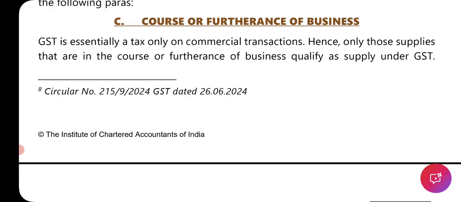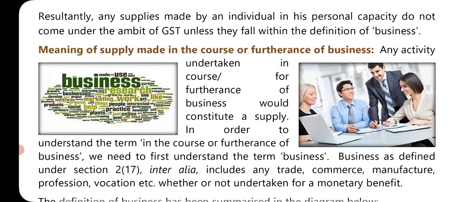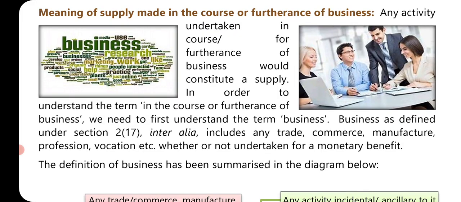GST is essentially a tax only on commercial transactions. Hence, only those supplies that are in the course or furtherance of business qualify as supply under GST. Resultantly, any supplies made by an individual in his personal capacity do not come under the ambit of GST unless they fall within the definition of business. Meaning of supply made in the course or furtherance of business: any activity undertaken in course or furtherance of business would constitute a supply.